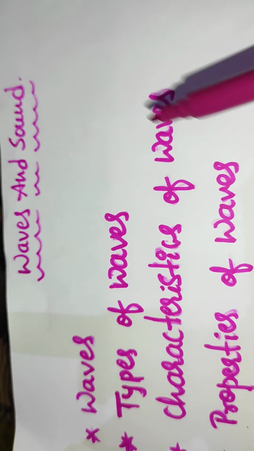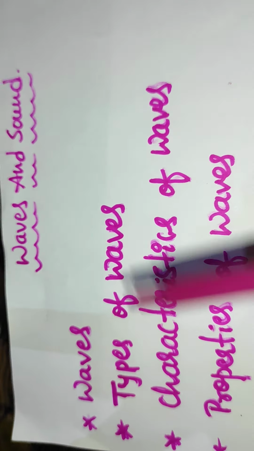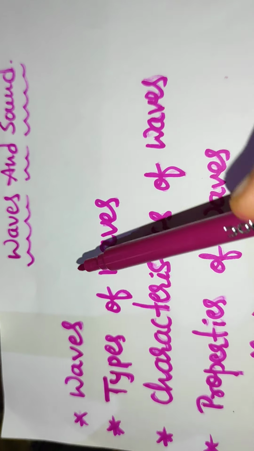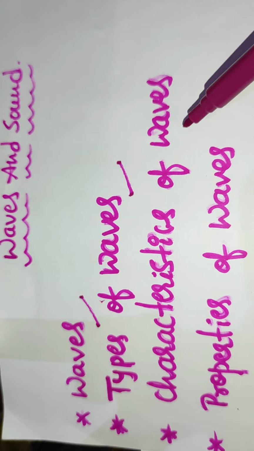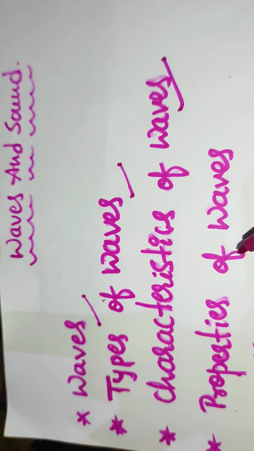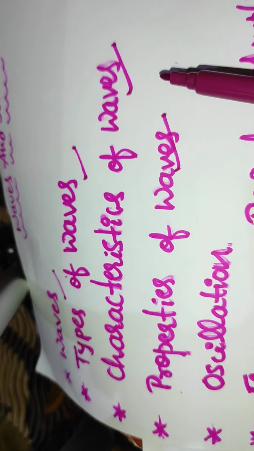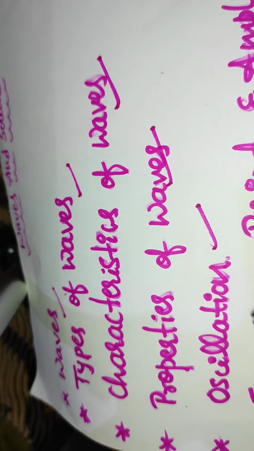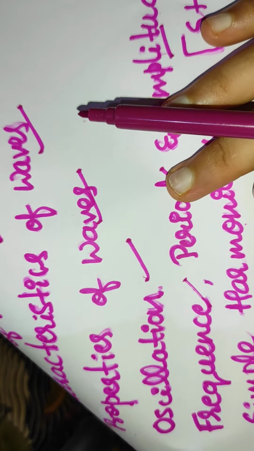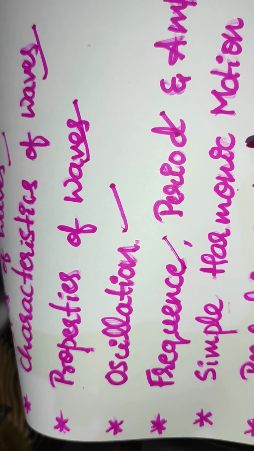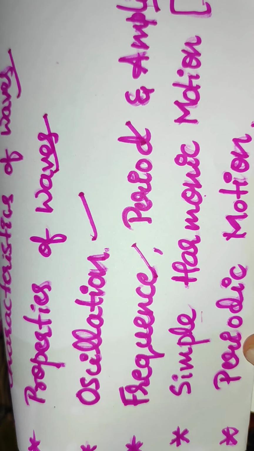Today we discuss the topic of waves and sound. In this topic we will discuss first the waves, what is the definition of waves, what are the types of waves, what are the characteristics of waves, and then properties. Then what is meant by oscillation, frequency, period and amplitude, and then what is simple harmonic motion, and then at last periodic motion.